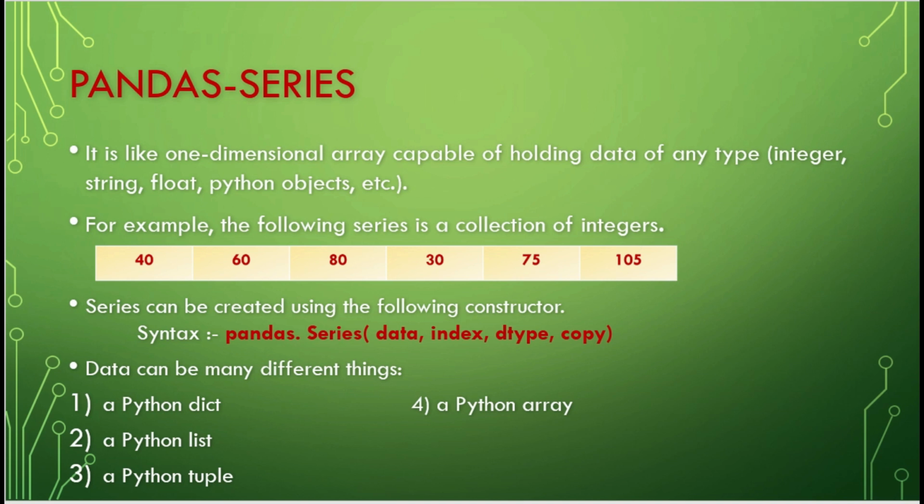Data can be anything like dictionary or list, tuple or else array. Next one is index. So the length of the index and the length of the data, both should be the same. dtype is data type and copy is copy data. So by default it will be false.